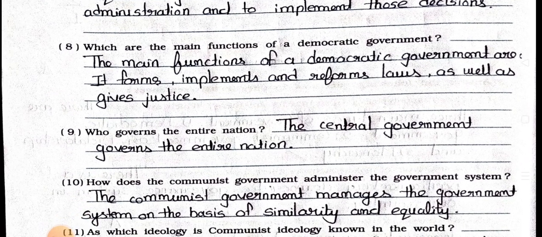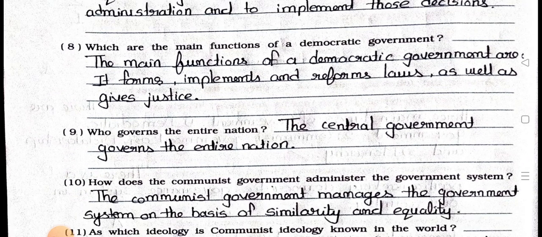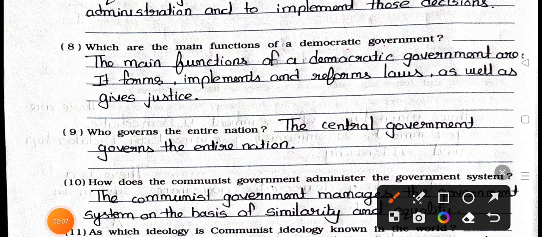See the question number 8. Which are the main functions of a democratic government? Answer is the main functions of a democratic government are it forms, implements and reforms laws as well as gives justice. Number 9. Who governs the entire nation? Answer is the central government governs the entire nation.